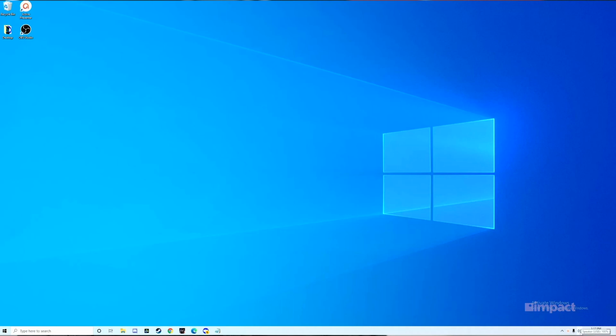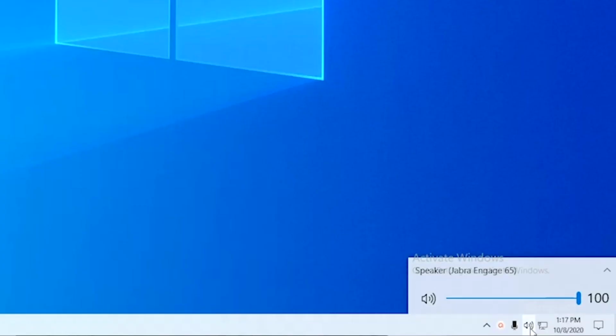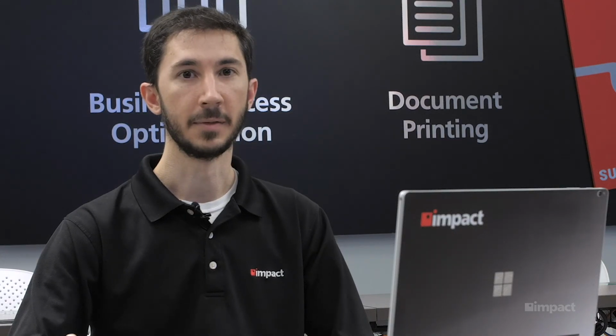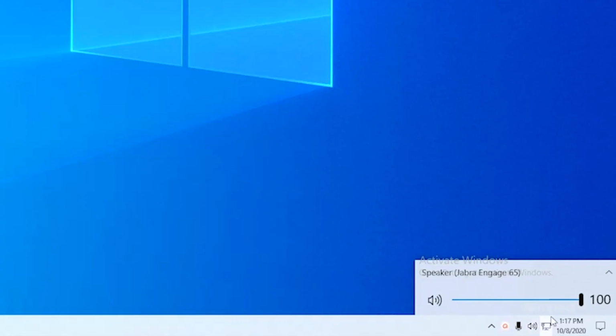You can go down to the bottom right-hand corner and you'll see a speaker icon. If there are waves emitting from the speaker icon, that means your speakers are active. If there is an X next to the speaker icon, that will mean that your speakers are muted. By clicking on this icon, you can then immediately adjust the volume on the speakers.